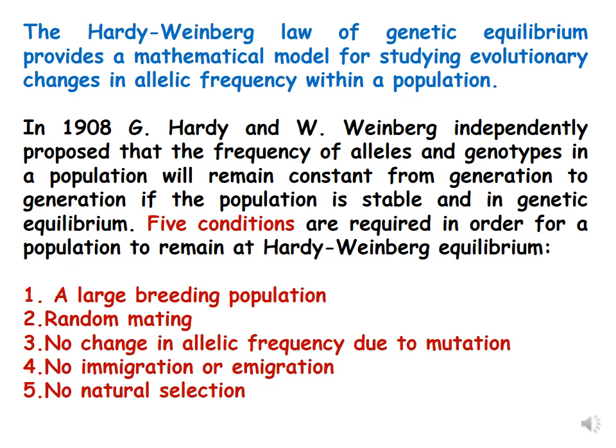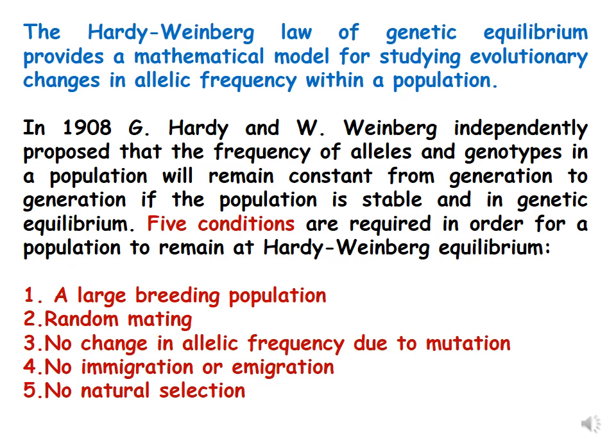So, they proposed five conditions which are required in order for a population to remain at Hardy-Weinberg equilibrium. These five conditions are that the population should be a large population and it should be a breeding population. So, a large breeding population is the first parameter.